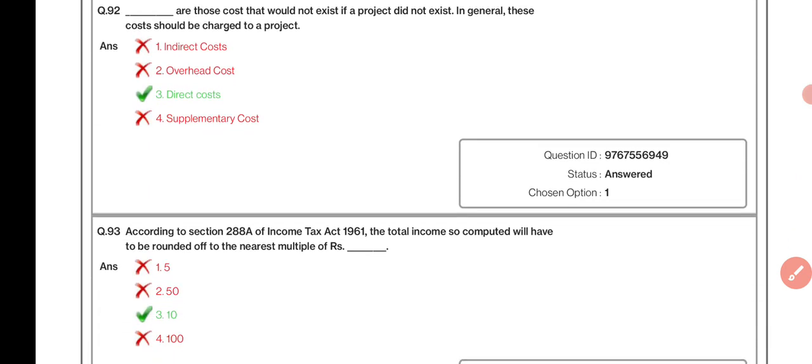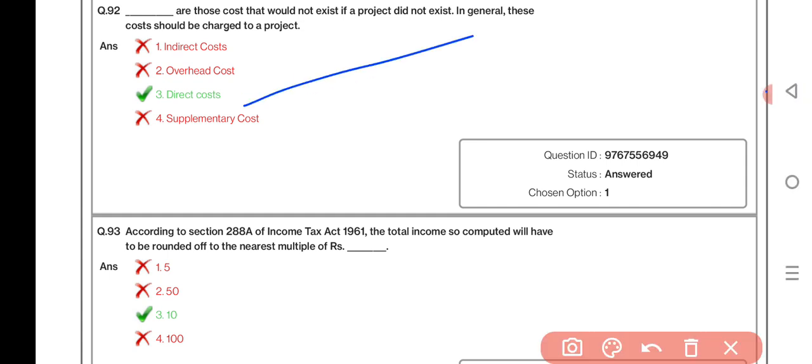Dash are those costs that would not exist if a project did not exist. In general, these costs should be charged to a project. Direct cost. According to section 288A of Income Tax Act, the total income so computed will be rounded off to the nearest multiple of rupees 10.